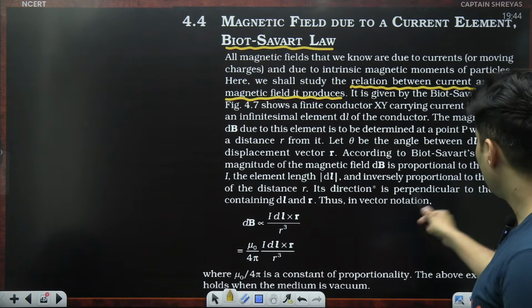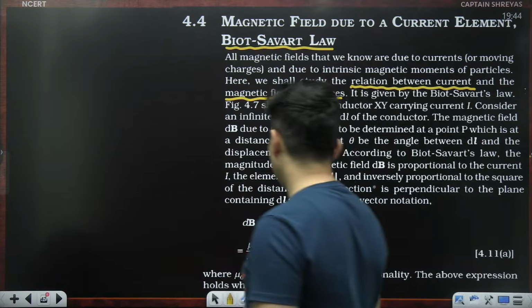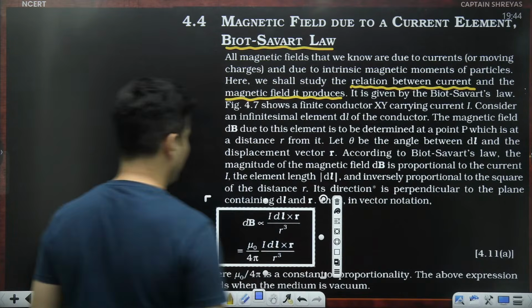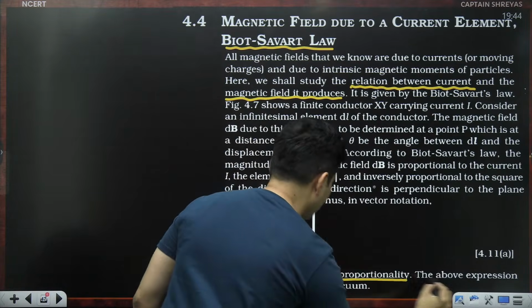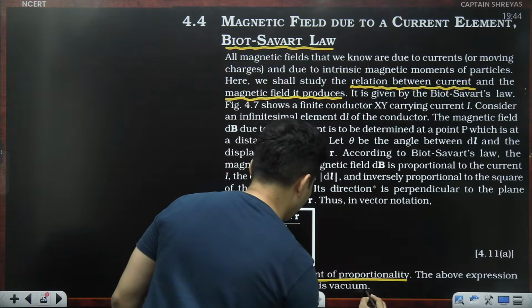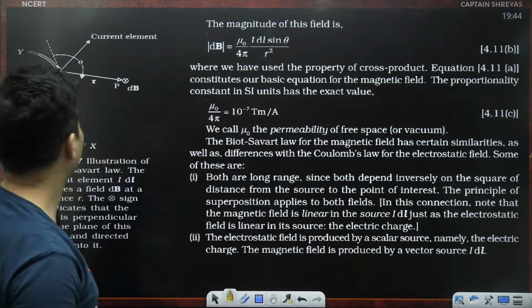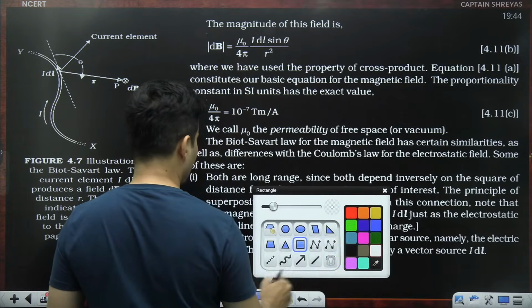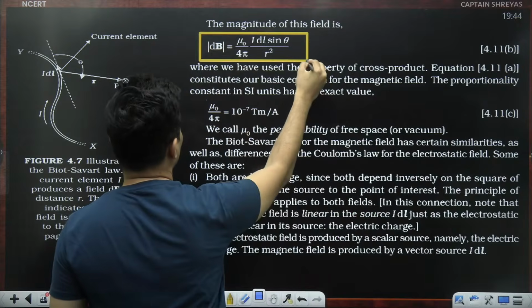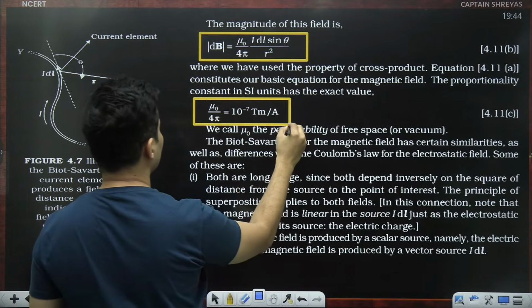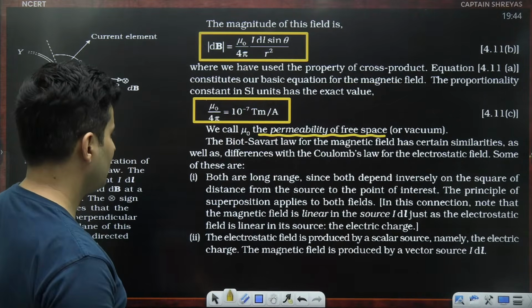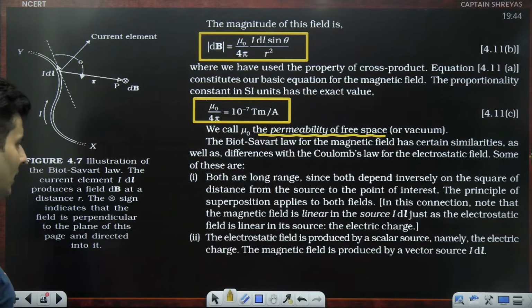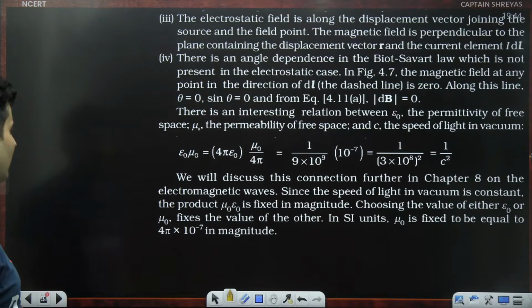So there is a conductor, etc. They have described this, and then finally they have given a beautiful formula right over here. So I'm blocking it, where mu naught by 4 pi is the constant of proportionality, and it is dependent on the medium. Okay, fine. So the magnitude of this is given by this formula. This is the more important formula, and the constant value is also given. Mu naught is called the permeability of free space. The differences are some. Okay, electrostatic. Okay, this is given, and then they start describing different things.